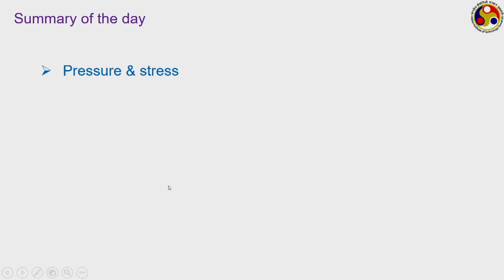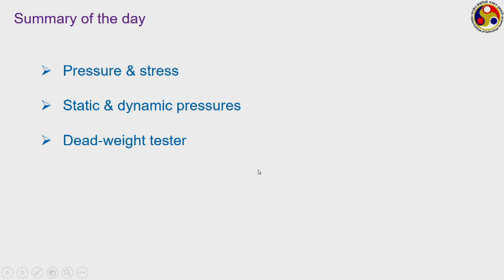But so far I would like to complete today's work here. If we just take a quick recap, we have started with the difference between pressure and stress. Then we talked about the concepts of static and dynamic pressures, absolute and gauge pressures. Then we first talked about the dead weight tester, which is generally used for calibration of pressure gauges. Then we talked about manometers, generally two broad level of classification, well type and U tube manometers. And we have also discussed about the barometers as a variation of the well type one, and the inverted tube manometers, which is actually an inversion of the U tube manometers.